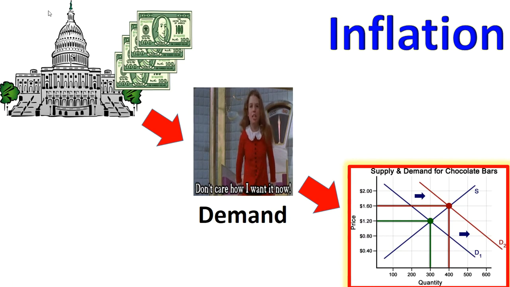The government prints more money. When people have money, they spend more money, which increases demand. And we know that when demand increases, prices go up. That's it. That's inflation in one paragraph. Thank you, Tom Sowell.